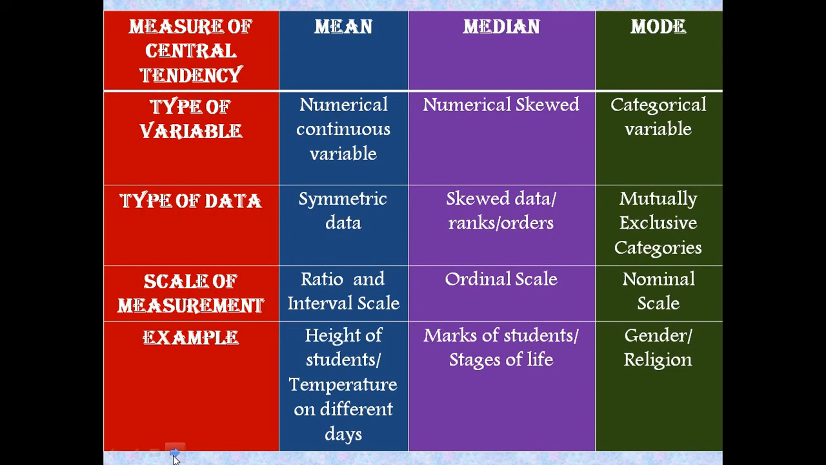Now first, mean. When our variable is a numerical continuous variable and our data is symmetric data, and as I mentioned earlier, our data is measured in ratio or interval scale, then in that case we use mean as the measure of central tendency. For example, height of students, we can easily find the average height of students, or temperature on different days, we can find the mean temperature.